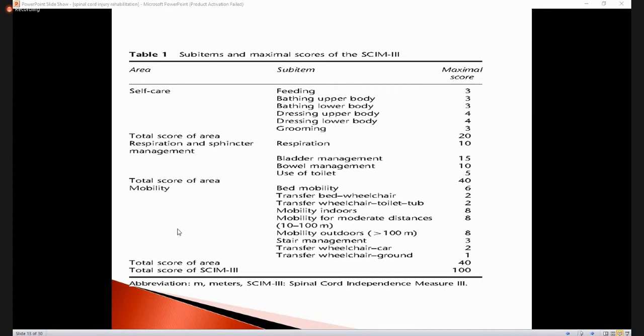The other is the respiration and sphincter management. Sphincter management, that is bladder and bowel management, and the use of the toilet. Usually when we talk about the sacral segments, there is an impairment of the bladder and bowel function, because we know that bladder and bowel is innervated by the sacral segment.